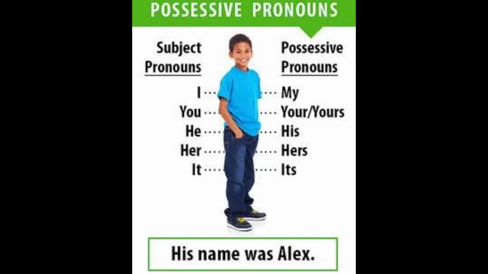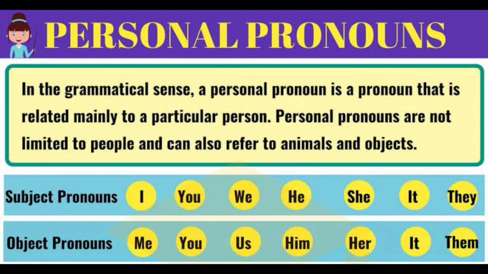And here, his name is Alex. Likewise, you can use any one of the possessive pronouns like my name is Alex, your name is Alex, his name is Alex. Like that you can use possessive pronouns according to their purpose and usage. Children, now we are going to see the last and final pronoun, that is personal pronoun. What is meant by personal pronoun, children? Personal pronouns are the pronouns that refer to a specific person or thing. A personal pronoun can change its form according to the person, number, gender and case.